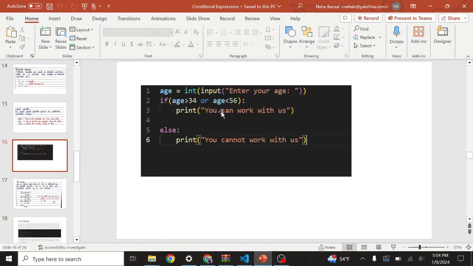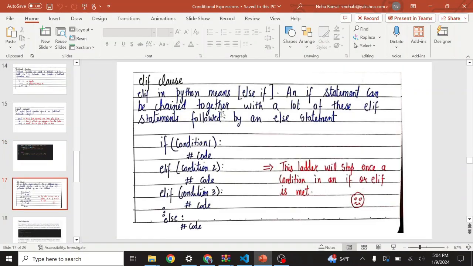So these are the relation and the logical operators, and we have learned the Elif clause as well. Elif in Python means else if, and an if statement can be chained together with a lot of these Elif statements followed by an else statement. So if condition 1 is true, code 1. If condition 2, code. If condition 3, code, else, code. If and else can be used only once, but Elif can be used any number of times.